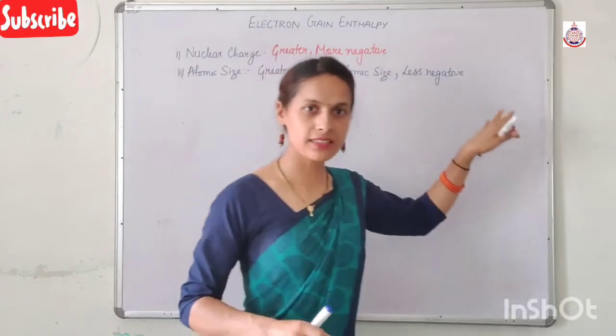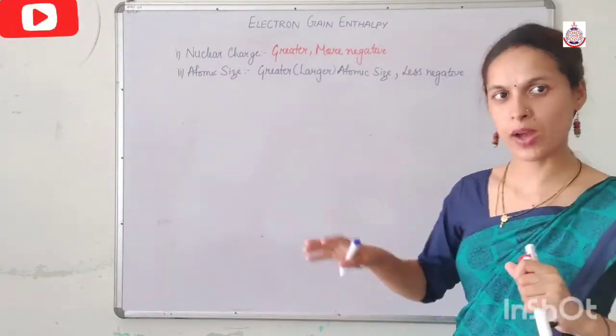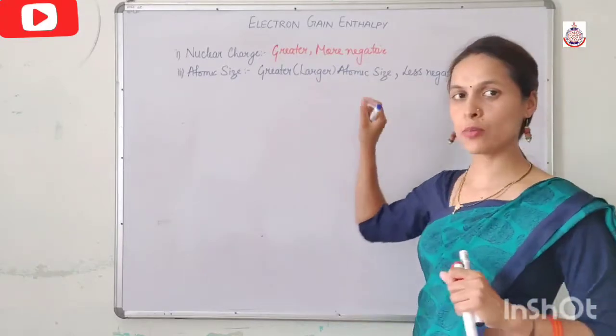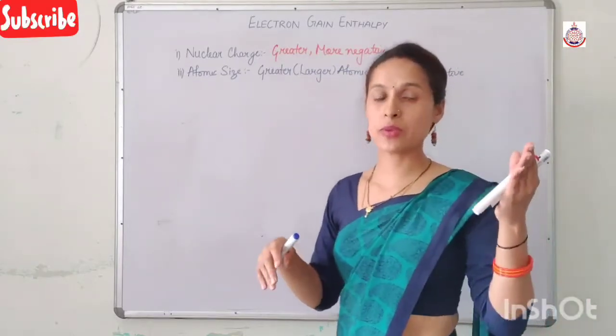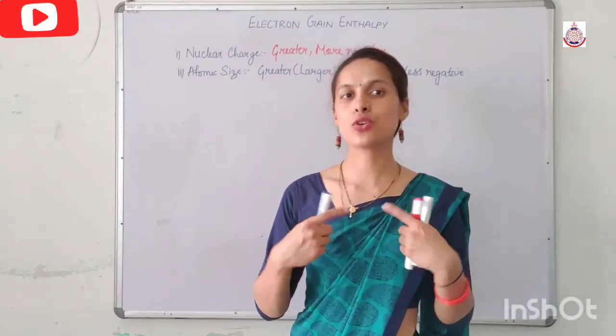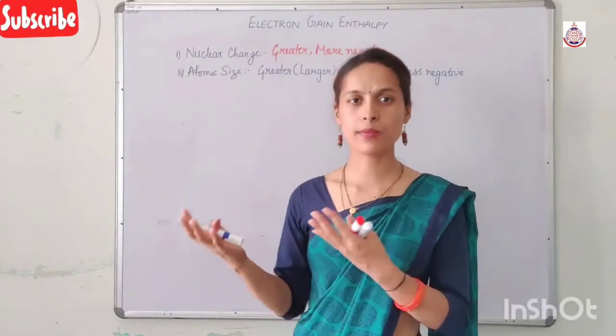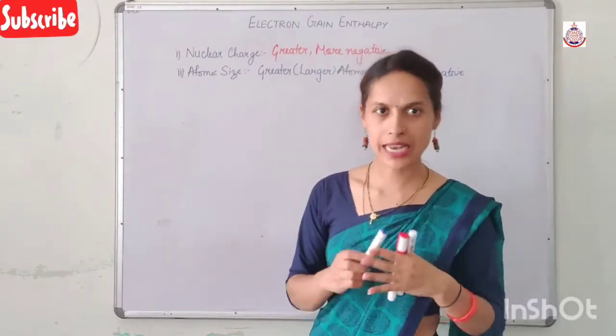Larger atomic size, less negative is the electron gain enthalpy. Why? Because due to larger atomic size, the distance between the nucleus and the outermost shell increases, as a result of which the nuclear force of attraction decreases, and it becomes difficult for an atom to accept an extra electron.